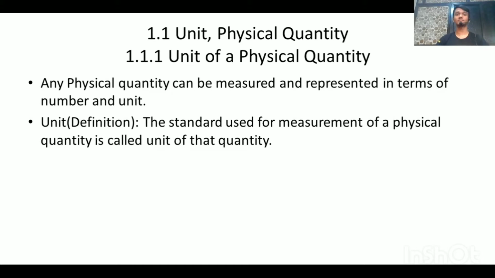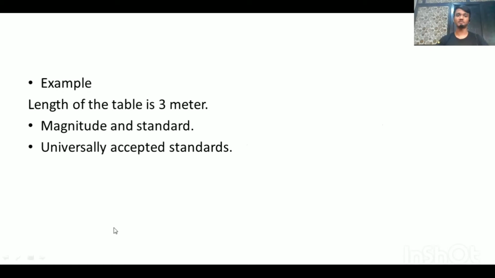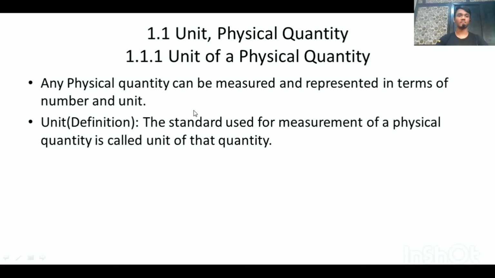Okay, so let's move on to our first point in the chapter: unit of a physical quantity. Any physical quantity can be measured and represented in terms of number and unit. Like we saw in the previous one, 3 meters: 3 was the number here. As we can see here, 3 is the number and meter is the unit. So any physical quantity can be measured and represented in terms of number and unit.